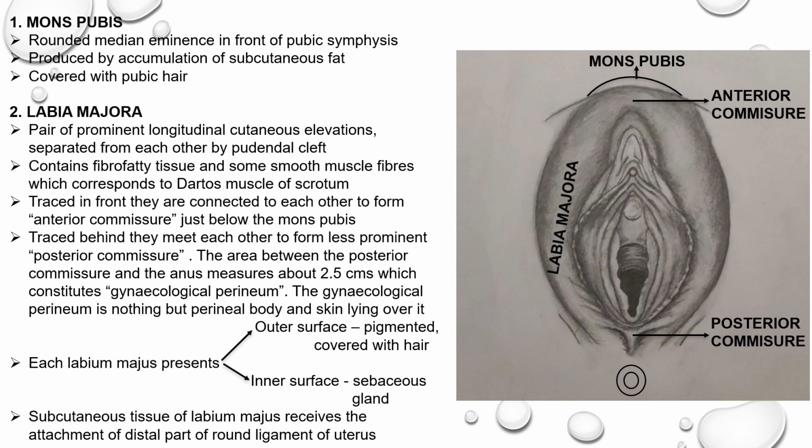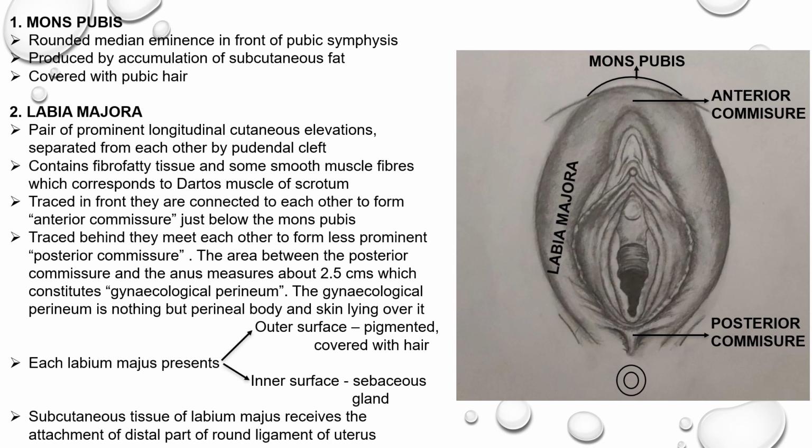Traced in front, the labia majora are connected to each other to form the anterior commissure just below the mons pubis. In this diagram, you can appreciate the mons pubis. Just below the mons pubis, you can appreciate the meeting point of the labia majora, the anterior commissure.